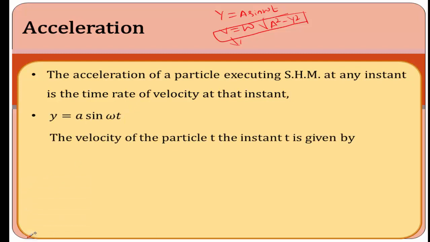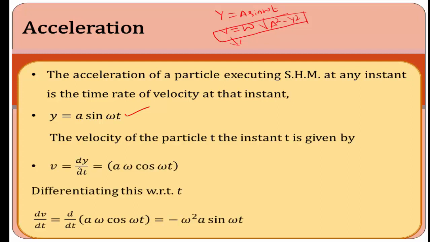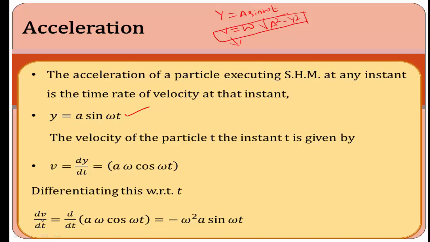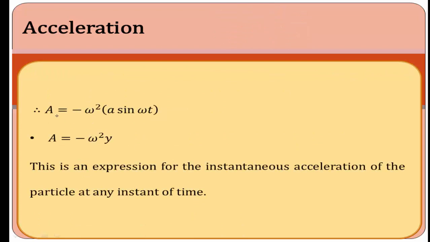Here we know the formula again. y is equal to a sin omega t, it is the displacement of the simple harmonic motion. The velocity v is equal to dy divided by dt. When we differentiate this equation again, we get the acceleration, that is a double differentiation. a is equal to minus omega square y.